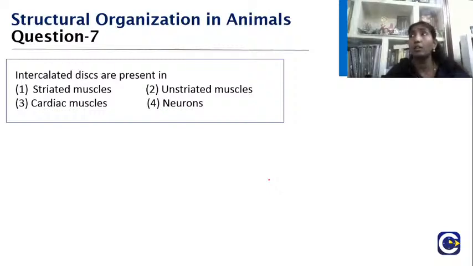Now we will go for the next question, the intercalated disc. The intercalated discs are present in striated muscles, unstriated muscles, cardiac muscles, neurons. So what should be the answer here? Intercalated disc. I will give you a very detailed description on this so that you will not forget how to go and match the answers.